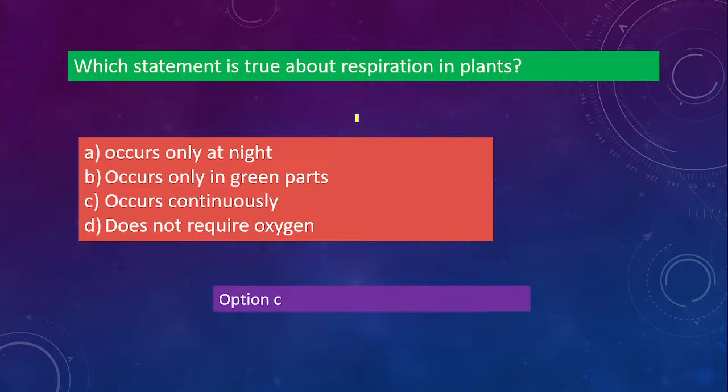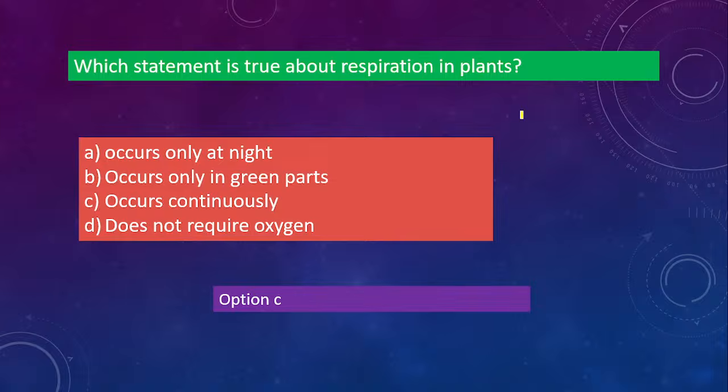So the correct option is C, not B, it is C. Respiration occurs anytime, right? It is not like it needs sunlight or not, no. We are talking about respiration, not photosynthesis, right? Respiration will occur continuously. There is no gap. It can happen in the day and also at night, it is not specific to day and night. So it will occur continuously. See the question properly, what is given: it says respiration.